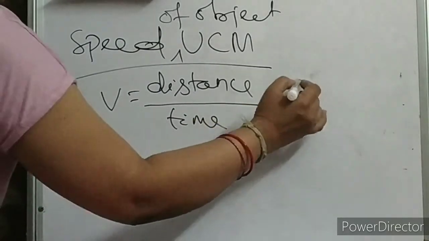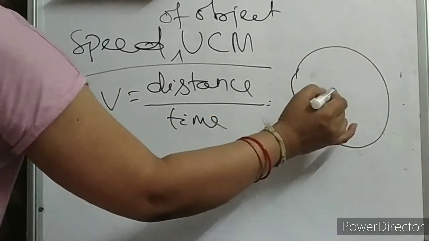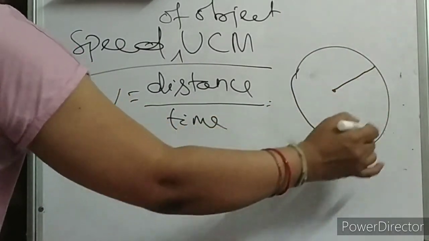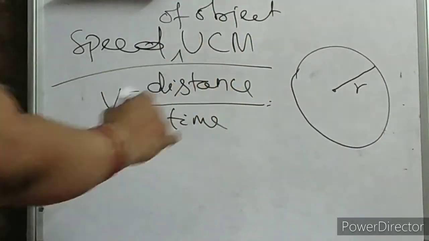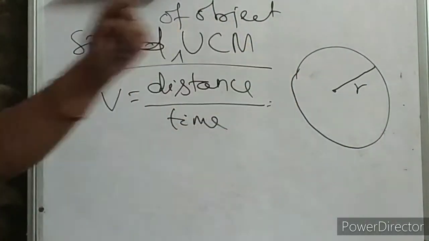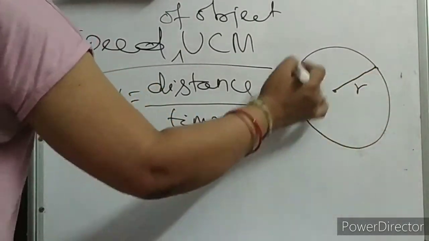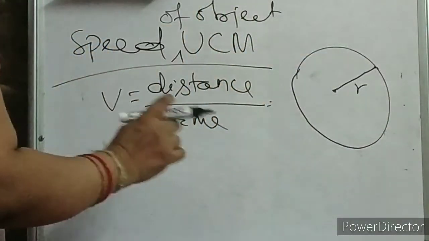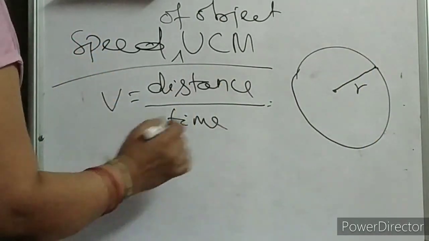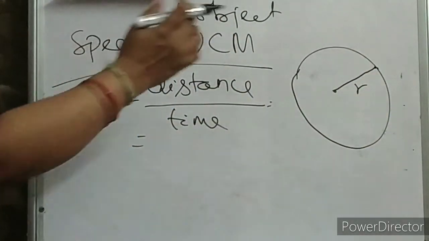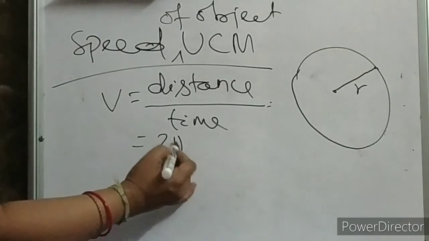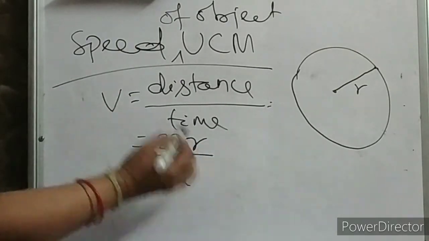Clear? So in case of circular motion, when the object is moving in a circular motion having radius r, what is the distance traveled? The object starts from here, then it will cover and come to this place. So what is the distance traveled? This is nothing but your perimeter. So what is the perimeter of a circle having radius r? 2 pi r, in a given amount of time t.